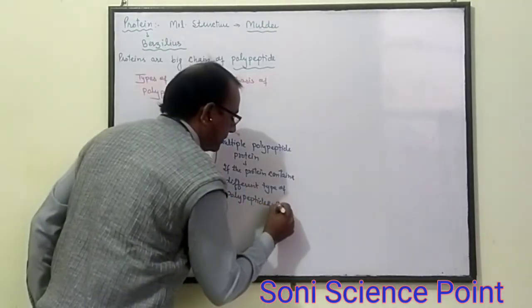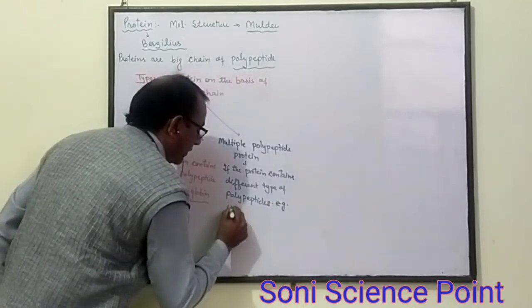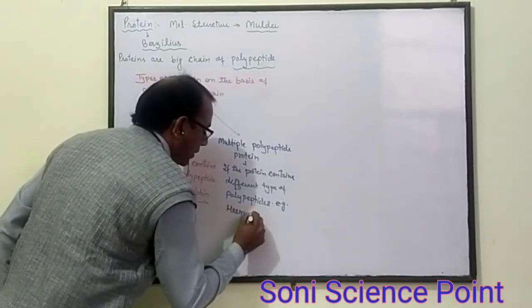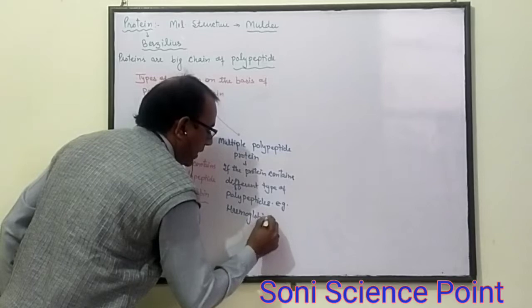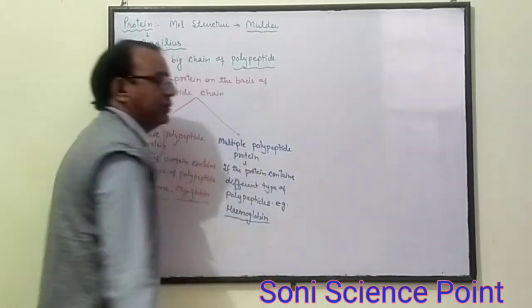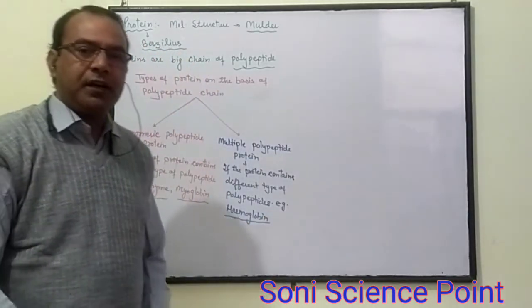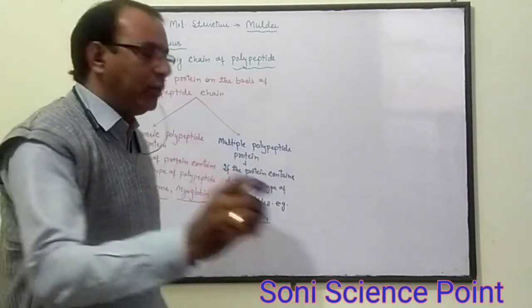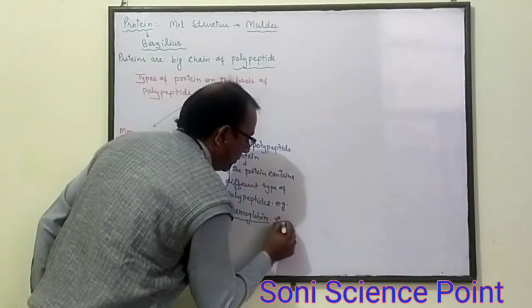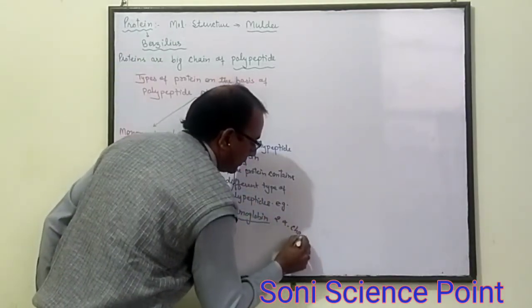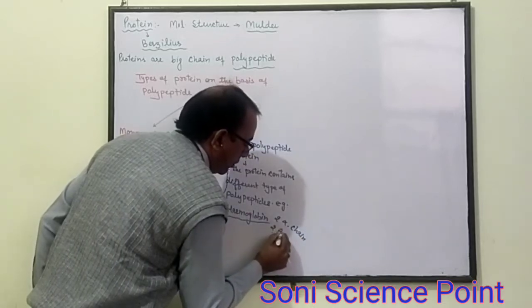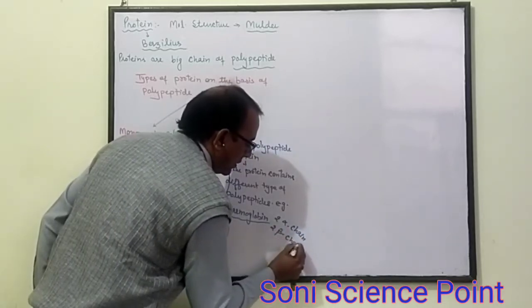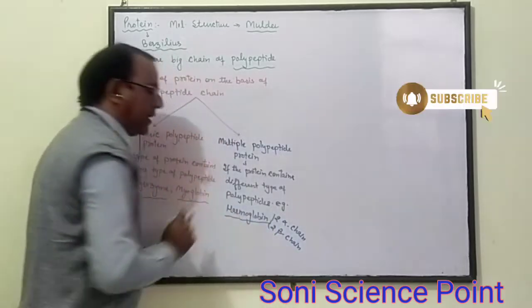For example, hemoglobin. Hemoglobin contains different types of chains: two alpha chains and two beta chains, which make up the hemoglobin.